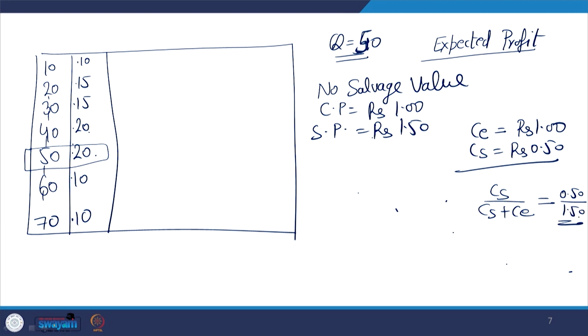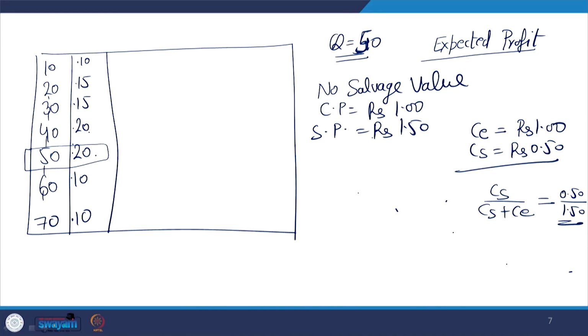And this will give you 0.5 divided by 1.5, that is 0.33. So again you will have a similar level of stocking units, because of the arrangement of these probabilities in such a way that again you will stock 50 units.